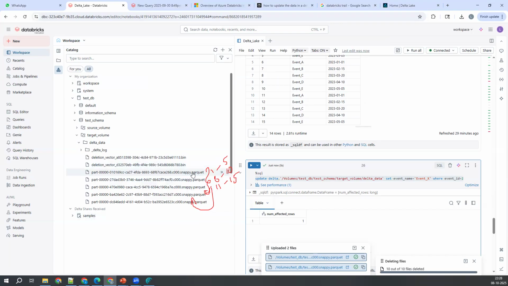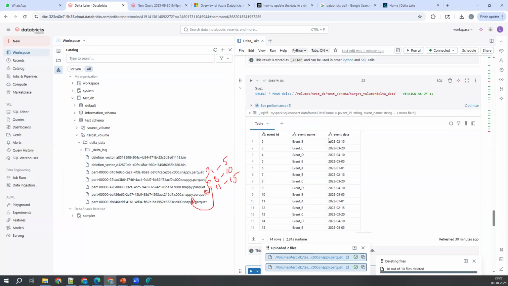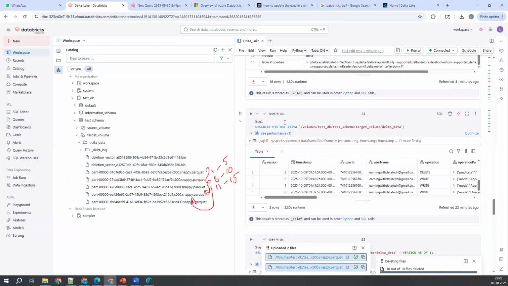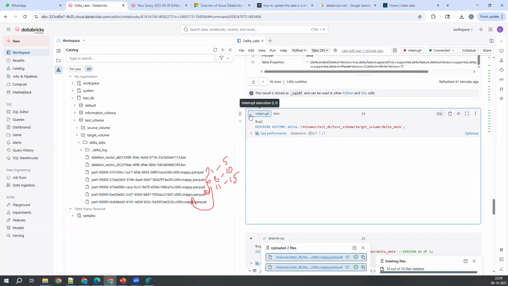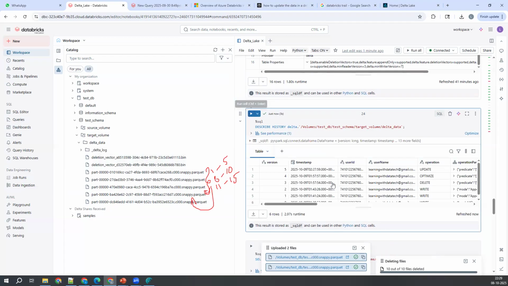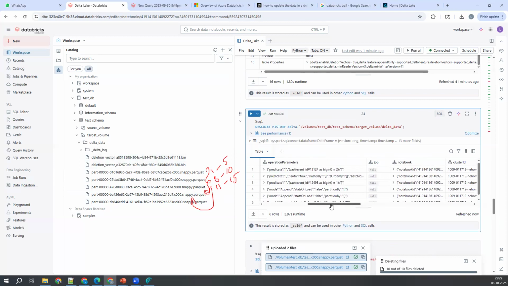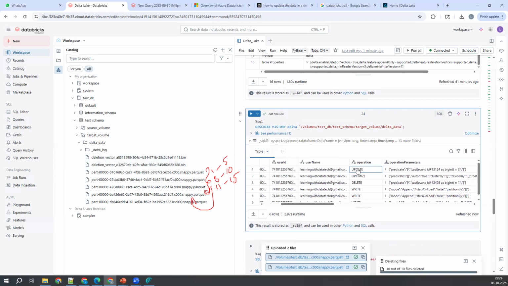So previously I have actually 4 files, right? 1, 2, 3. 3 normal files, that means 3 inserted files, and 1 optimized file, and 1 more file got created now. So what is that last file? I wanted to understand that. Where can I understand that? Describe history. Describe history will give you complete information. After optimize, what has happened? Update operation happened.